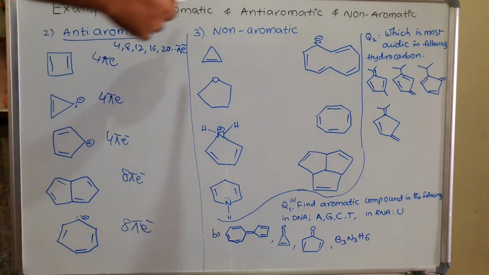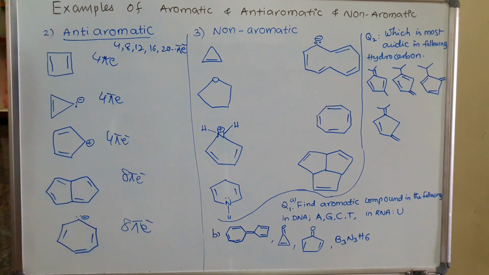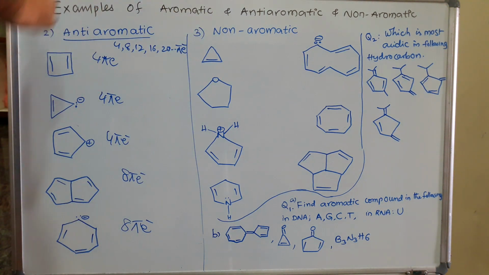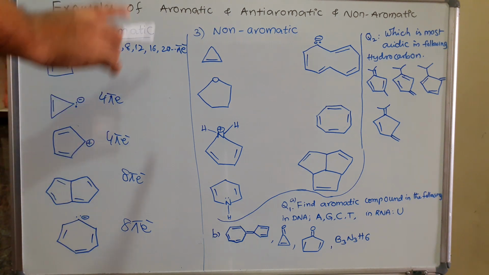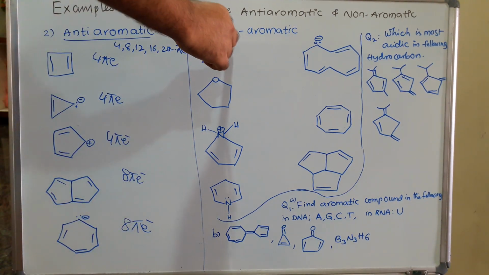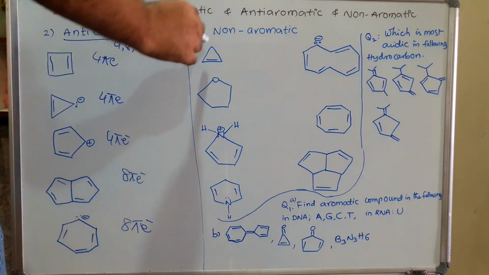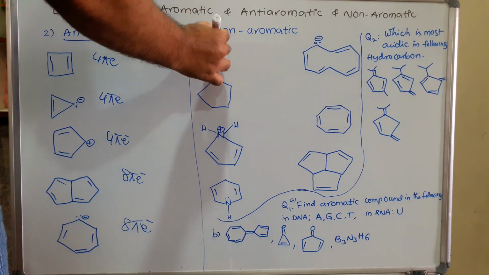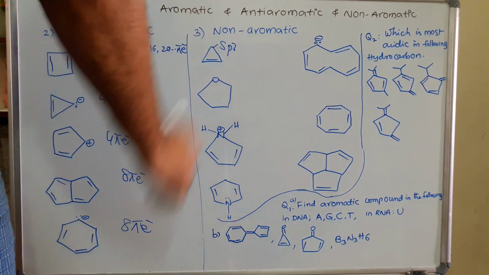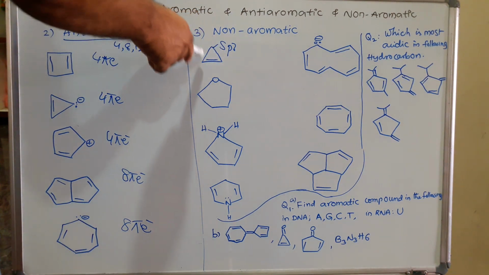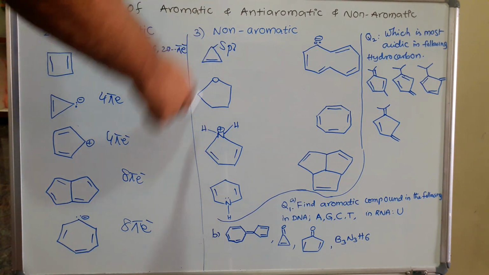If you come to the third type, that is non-aromatic compound. Here, in aromatic and anti-aromatic compounds, if any one of the rules is not obeyed, then that should be considered a non-aromatic compound. It is cyclic, but there is no conjugation because this carbon is sp3. Based on the sp3 carbon, it lost its planarity, so it is not a planar molecule.